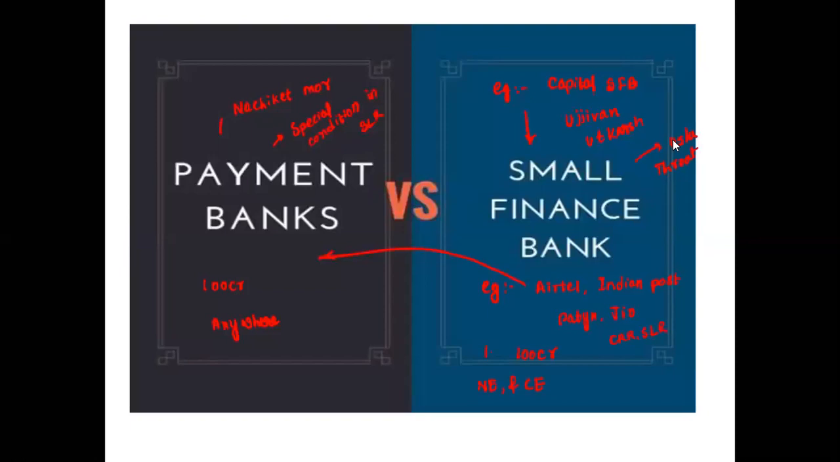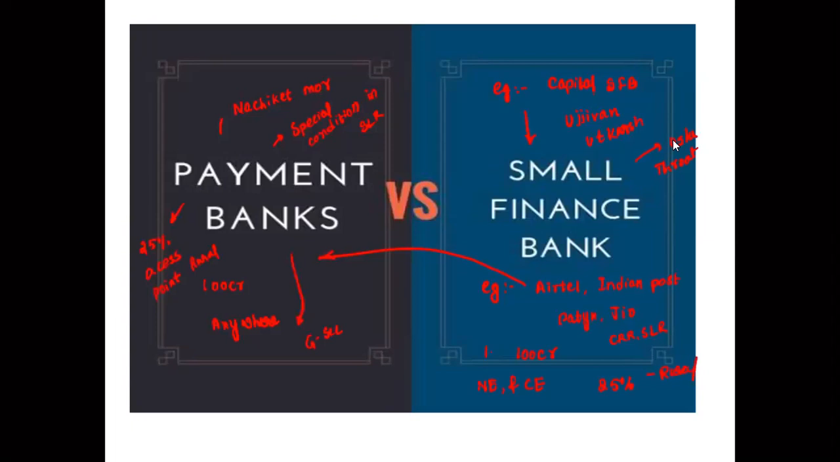Now, rural: 25% of the small finance bank branches have to be set up in the rural areas. For payment banks, no need, but 25% of access points must be in the rural areas. Okay, this is there. Then what is the other thing? Payment banks can invest their money only in government securities. They cannot lend the loan.